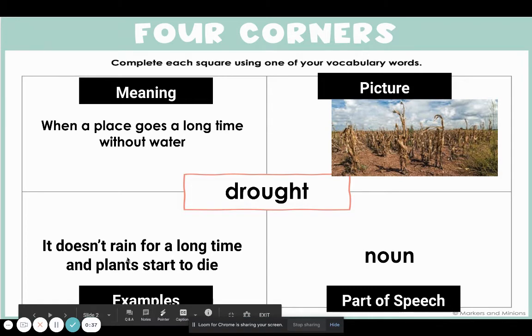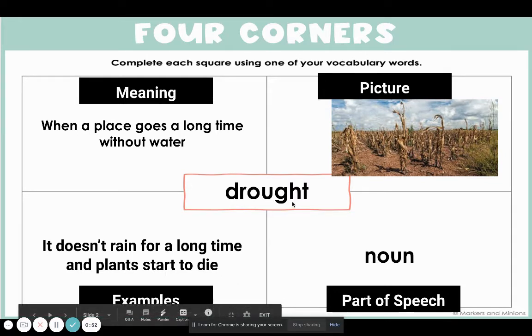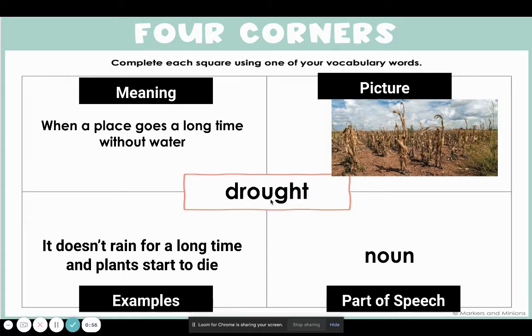Examples could be if it doesn't rain in a place for a long time, plants start to die, such as in a desert. In a desert, we have many droughts, like here in Arizona, where it doesn't rain for months and months. And in terms of parts of speech, drought is a noun. Go ahead and repeat or sign the word drought to yourself, please.